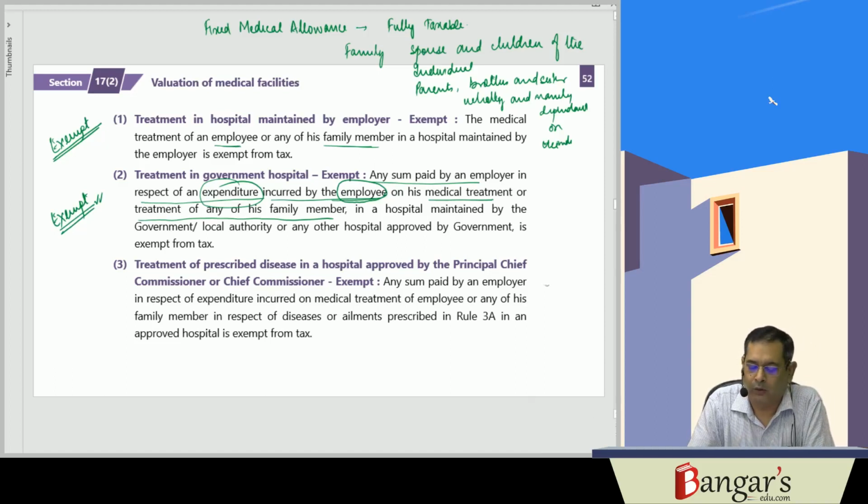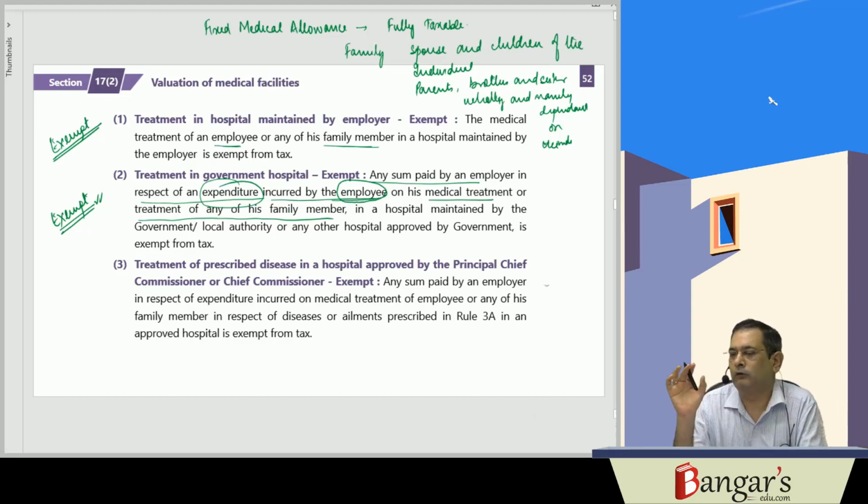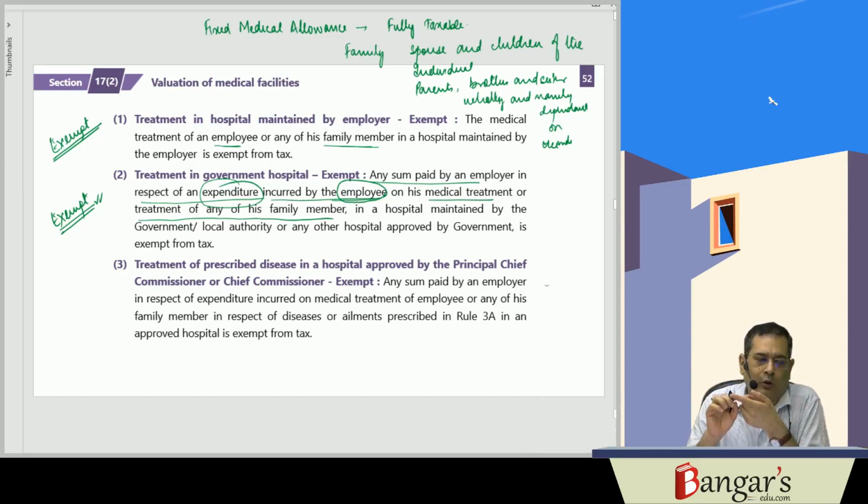So if it is a hospital which has been maintained by the government or by the local authority or any other hospital which has been approved by the government, and expenditure has been incurred by the employee which is reimbursed by the employer, or expenditure has been made by the employer in respect of medical treatment of the employee or his family member, in that case, the same is exempt from tax.